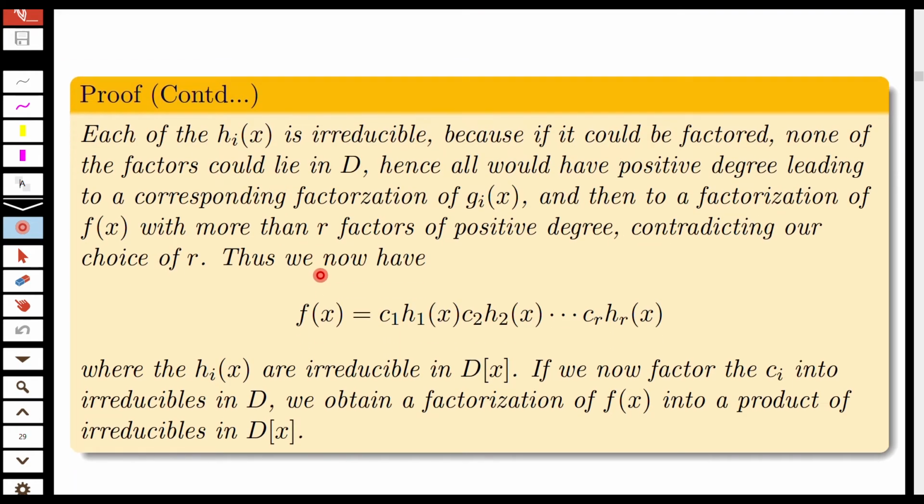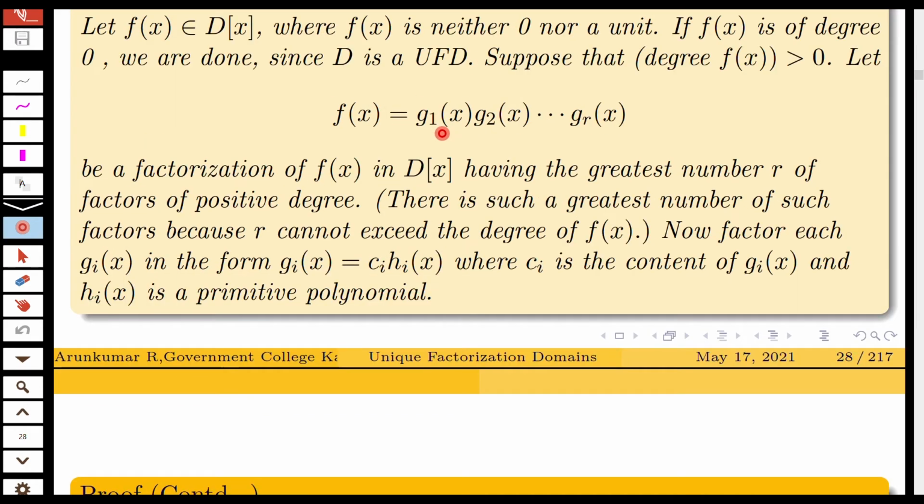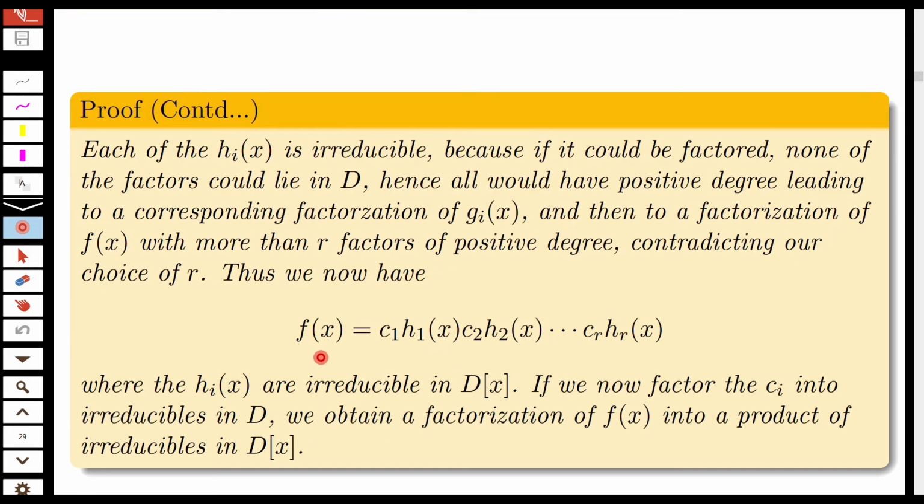Thus, we now have f(x) = c1 h1(x) ... We know that c1 is the content of g1, c2 is the content of g2, and cr is the content of gr, and h1(x) is the corresponding primitive polynomial to g1(x). So f(x) can be written as c1 h1(x), c2 h2(x), etc., cr hr(x), where the hi(x) are irreducible in D[x].